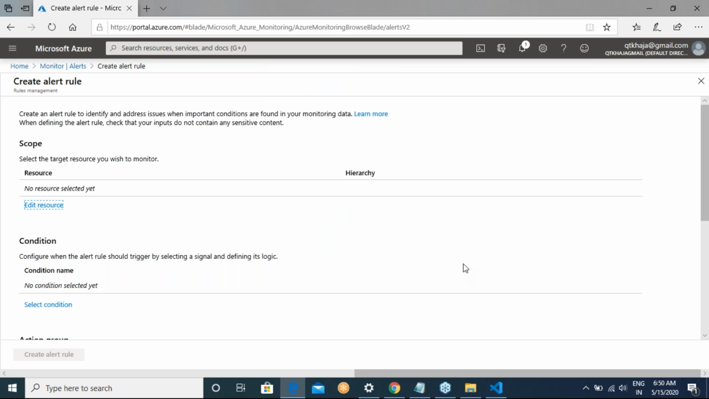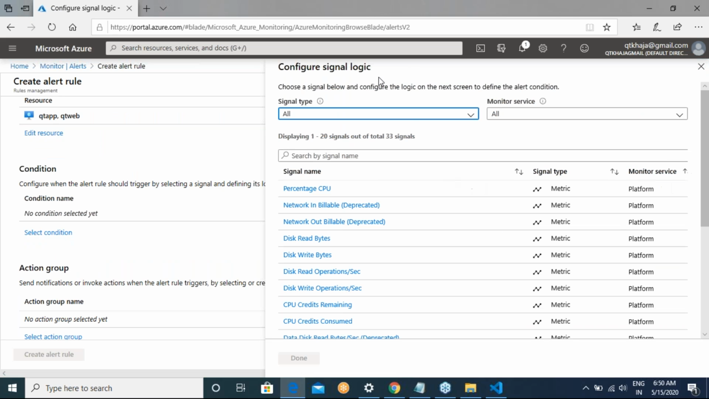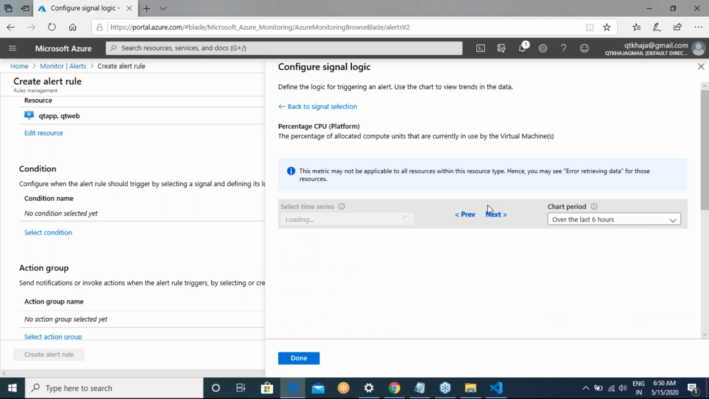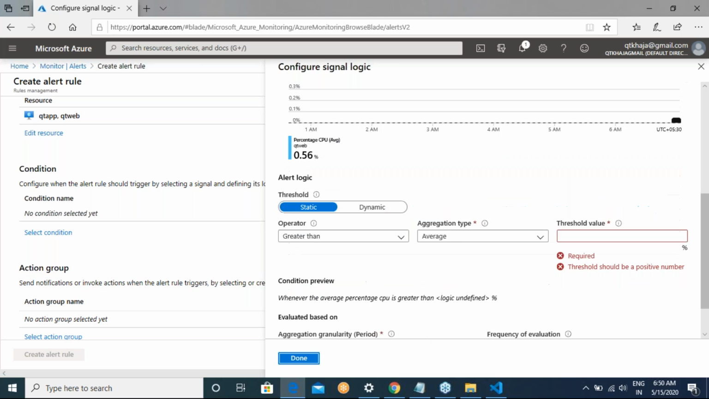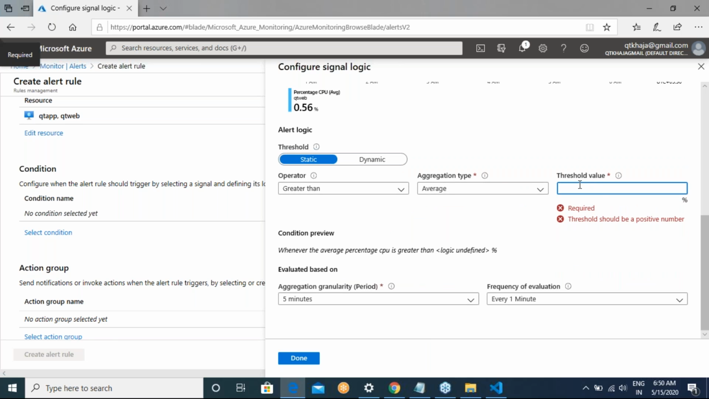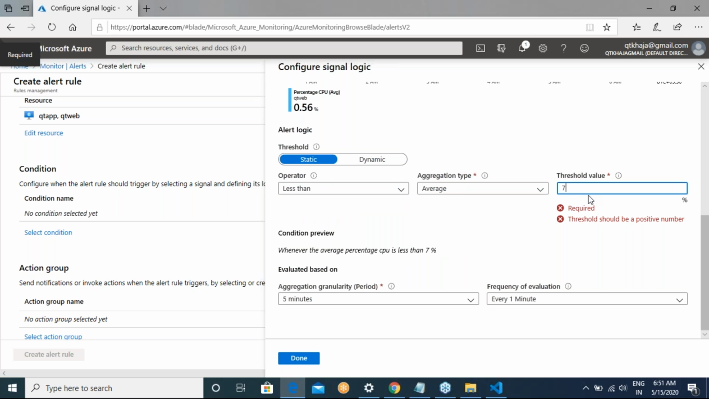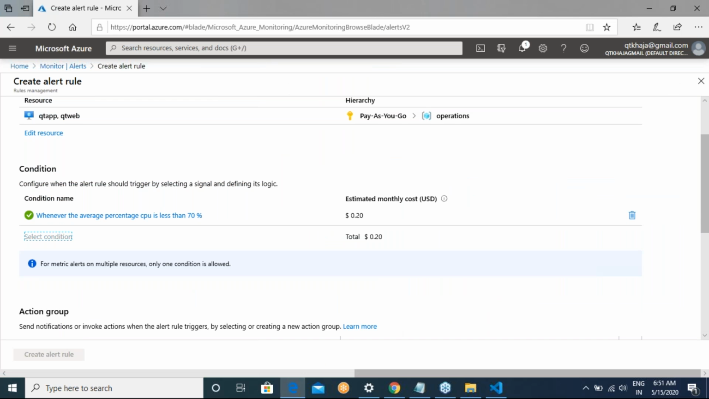Done. Now select a condition: percentage CPU. I'll go with greater than, because less than might not be triggered. So greater than 70%. That is my condition.